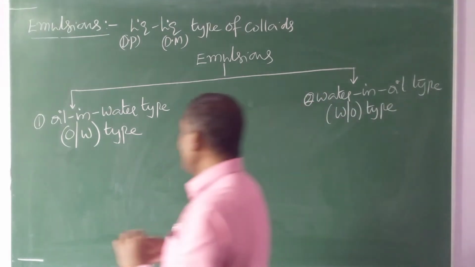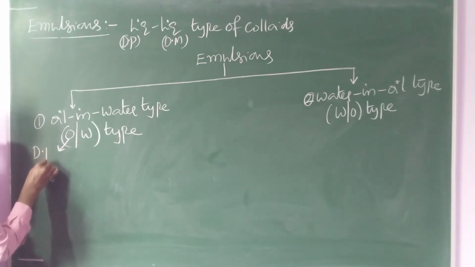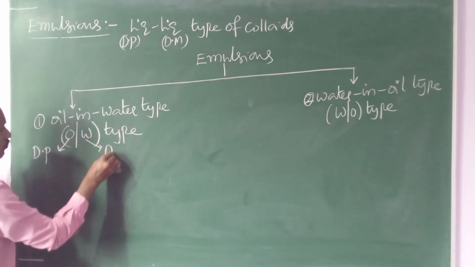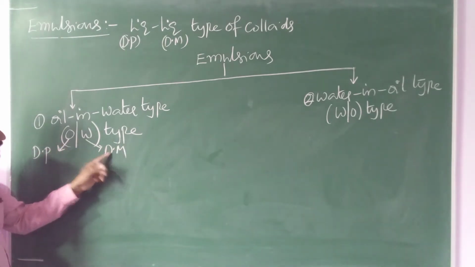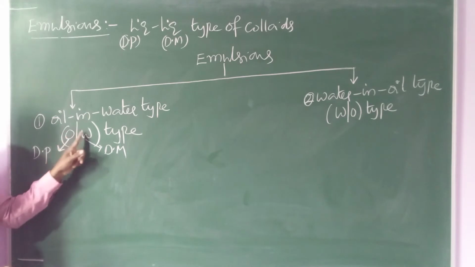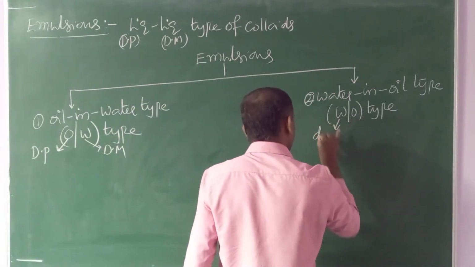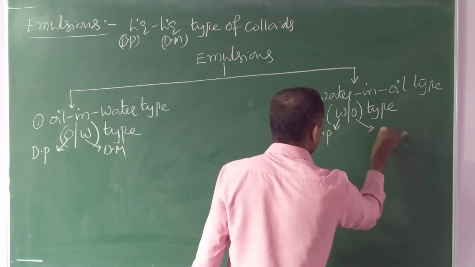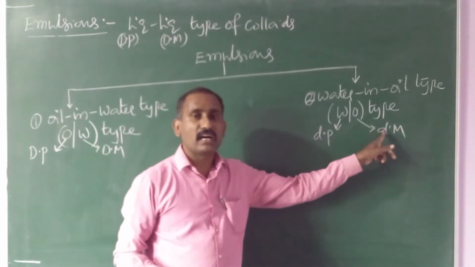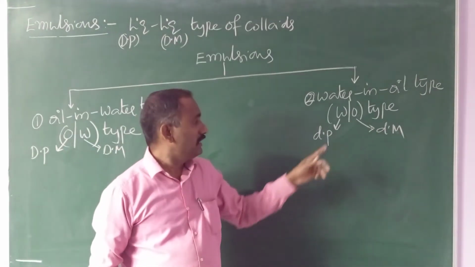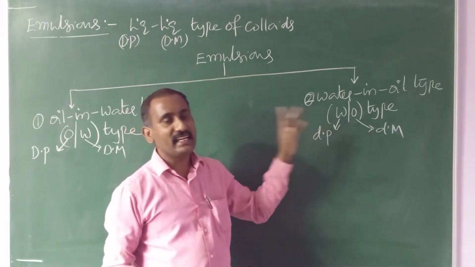So here in oil in water type, the dispersed phase is oil, the dispersion medium is water. Colloids are nothing but a combination of dispersed phase and dispersion medium. The small component is oil, the large component is water. In water in oil type, water is the dispersed phase, oil is the dispersion medium. Dispersion medium means which is present in large quantity like a solvent. Dispersed phase means which is present in small quantity like a solute.